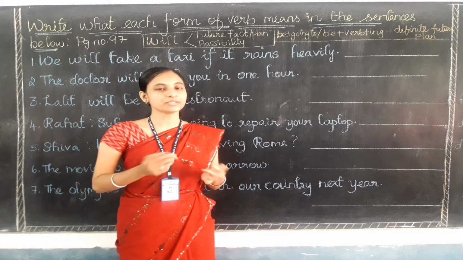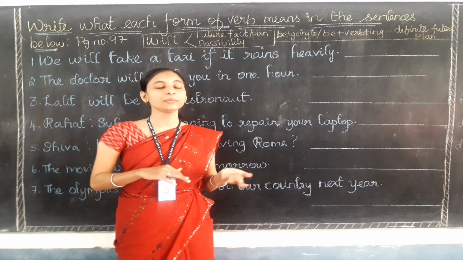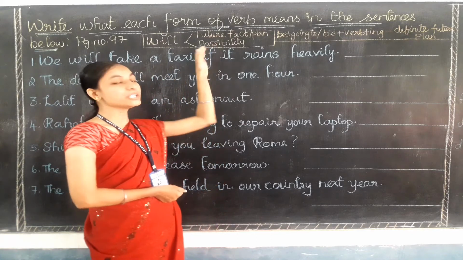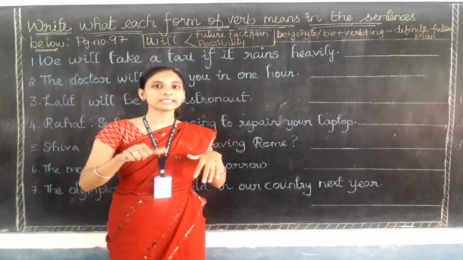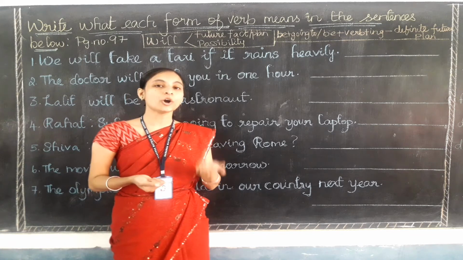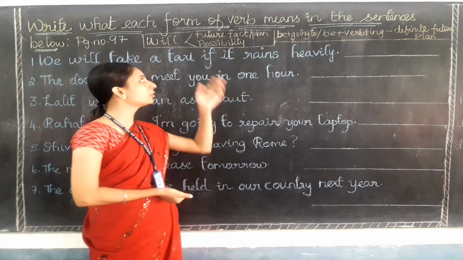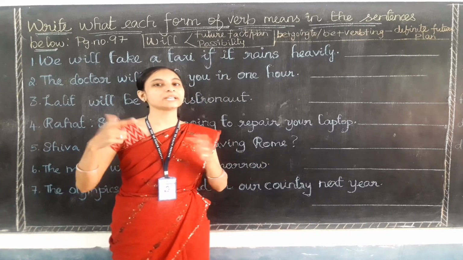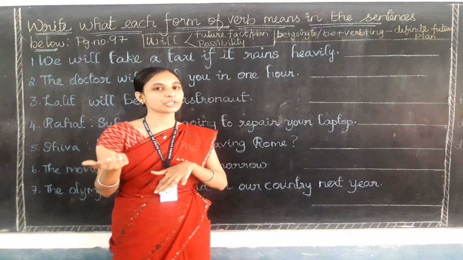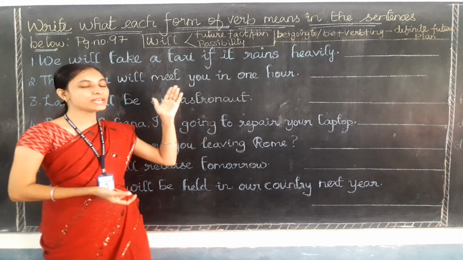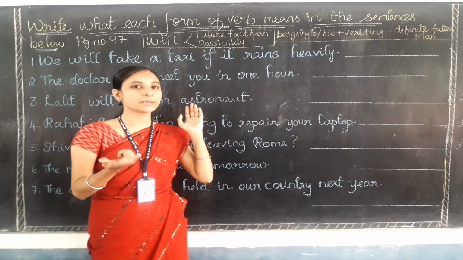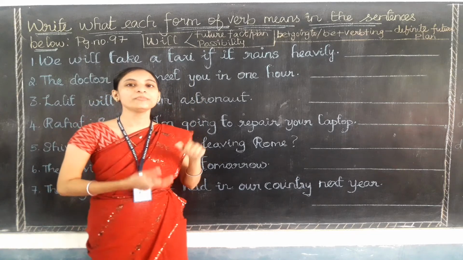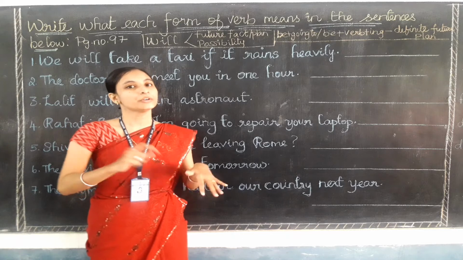So what are the functions we have learned in the previous video? Yes, the function of will is that it is used to talk about a future fact or future plan, and also it can be used to talk about a possibility in the future. When we are talking about any action which can be possible in the future, there also we can use will. And when we are talking about a future plan or future fact, in those places also we can use the verb will, to represent the future tense.